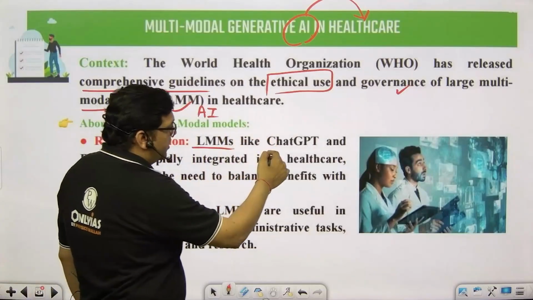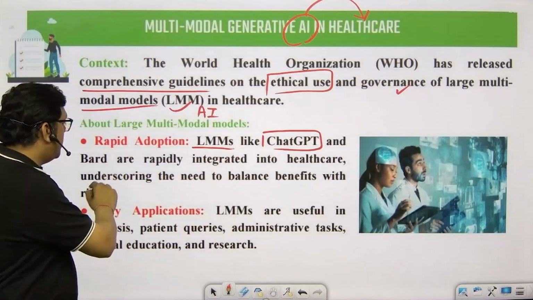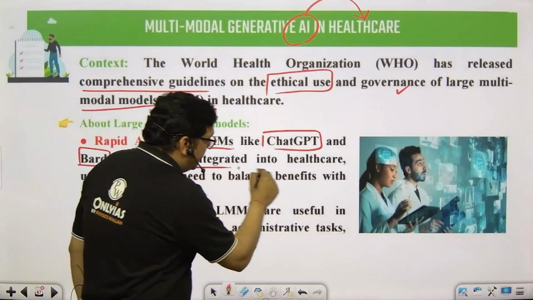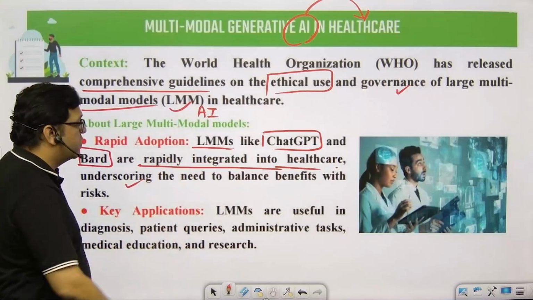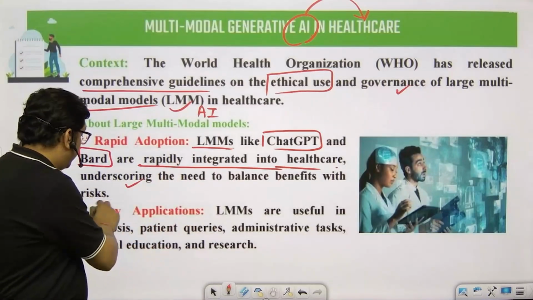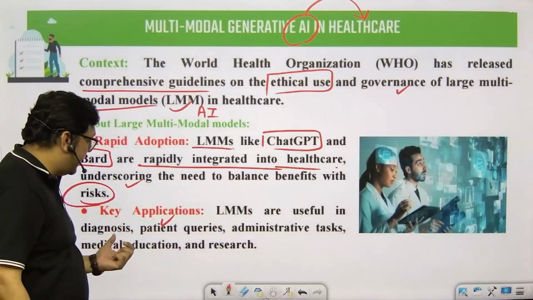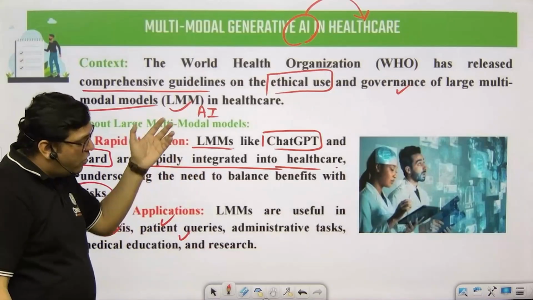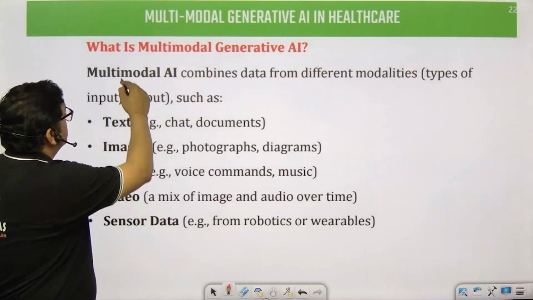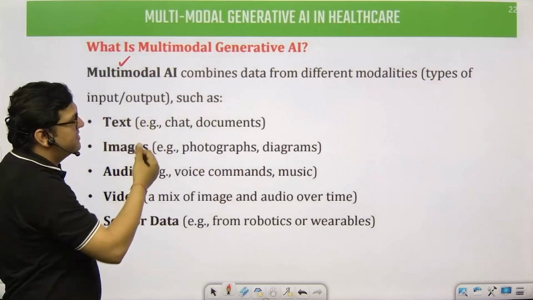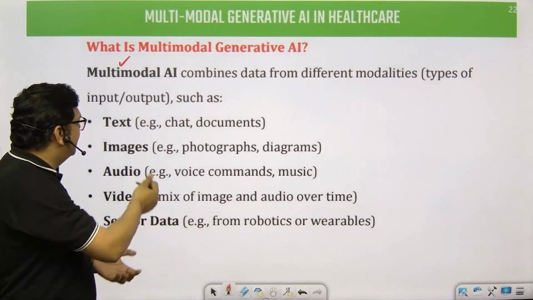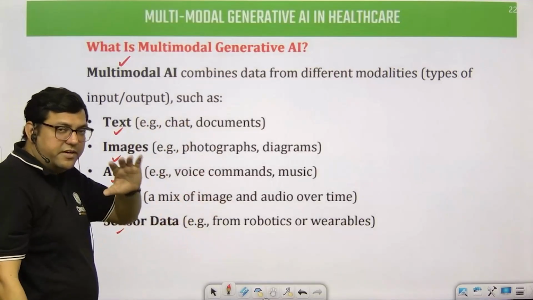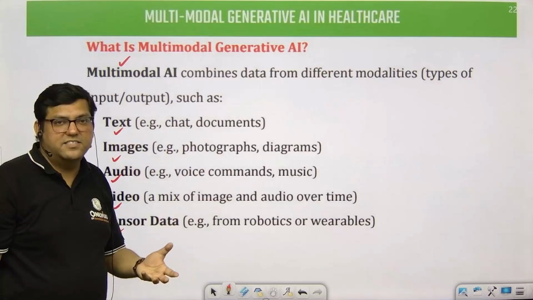Particular models like ChatGPT, Bard, or Google's Gemini are rapidly being integrated into healthcare, underscoring the need to balance the benefits with the risks. The key applications include diagnosis, patients' queries, and patient history, all of which can be used. So what is multimodal generative AI? It is basically a combination of data and analyzing that data. It can be text, image, audio, video, or sensor data. All these things can be used. Different types of data sets are used, and then the analysis is done.